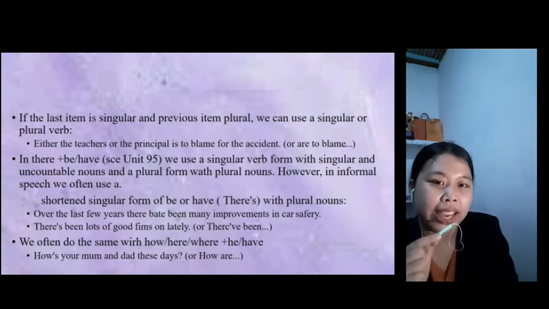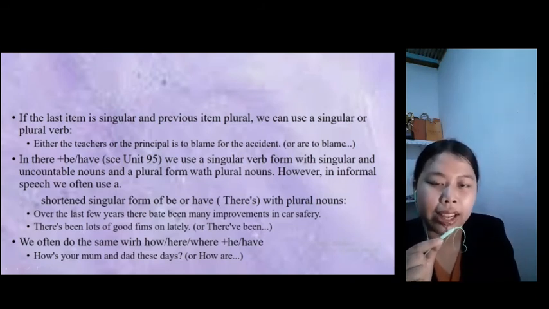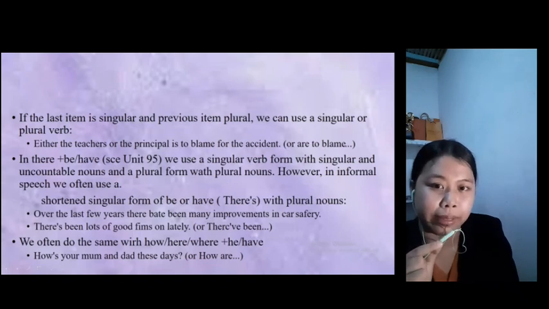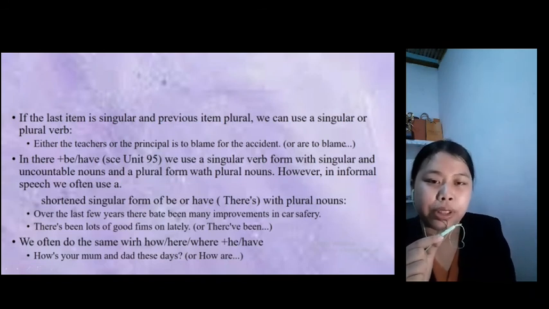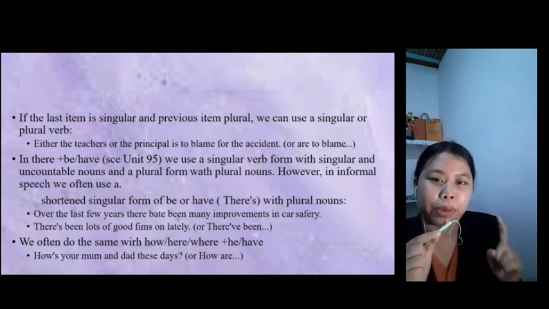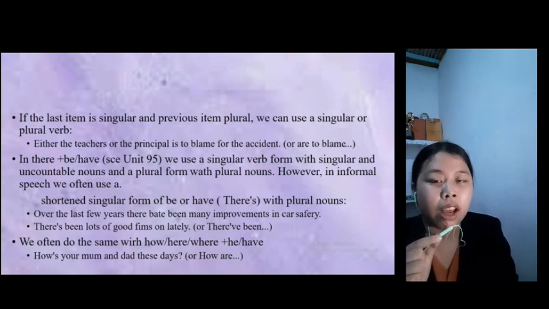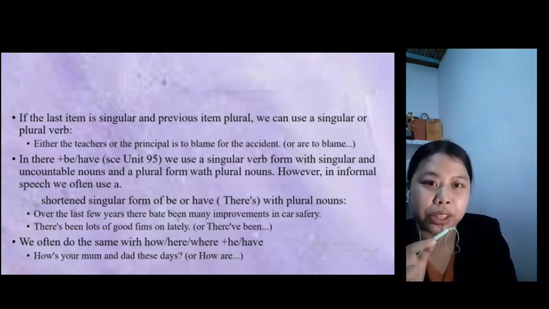Number 5. In there plus be or have, we use a singular verb form with singular and uncountable noun and a plural form with plural noun. However, in informal speech, we often use certain singular forms of be or have or there's with plural noun. For the example number 1, over the last few years there have been many improvements in car safety. For the example number 2, there's been a lot of good films on lately.